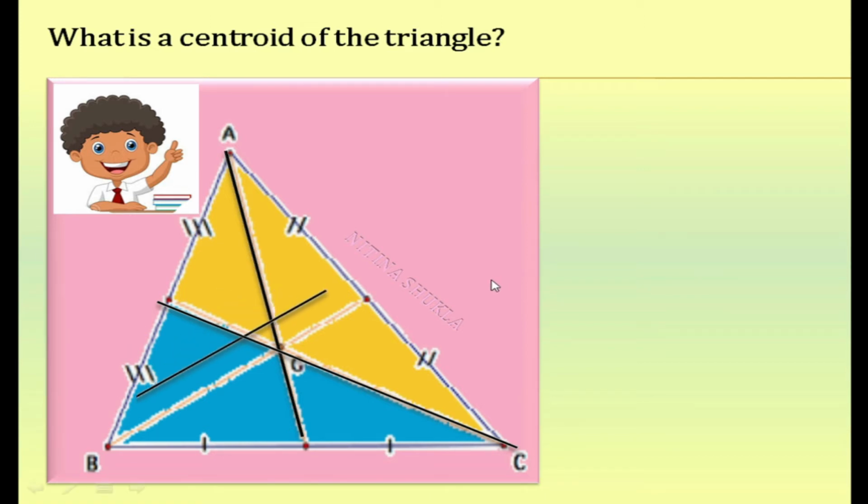The best part is, if you try to make three medians, each of them intersect at a point and that point is called the centroid of the triangle. These three lines are also called concurrent lines. You have studied this in lower class. As I always say, 360 round you should study.